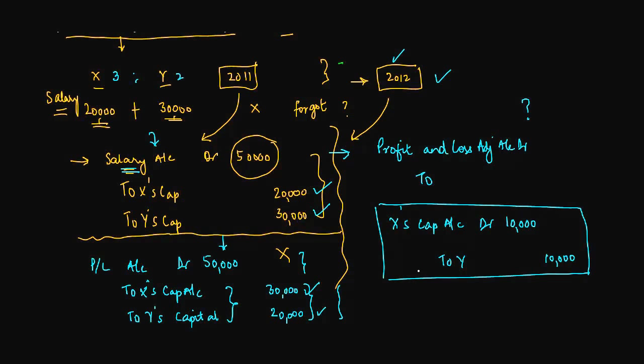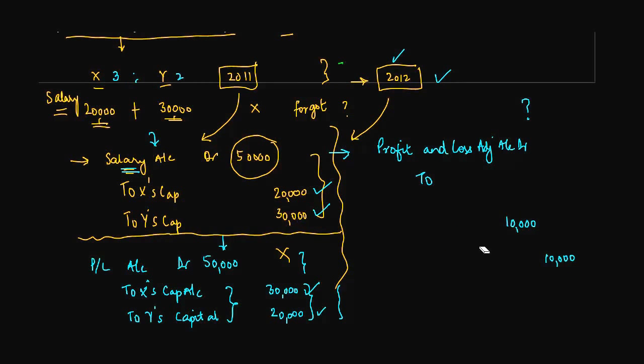Right? The other method which I was showing you here could have been, it's a lengthier one, but let's just see it for the sake of completeness. This salary account would have been debited to profit and loss account, okay, 50,000. And you would have credited X and Y by 20,000 and 30,000 respectively.